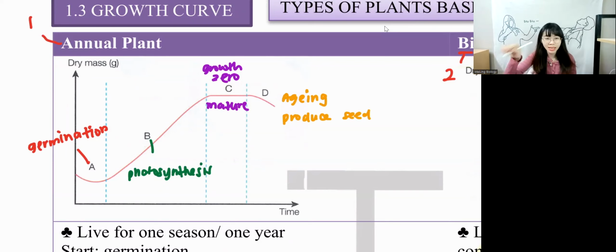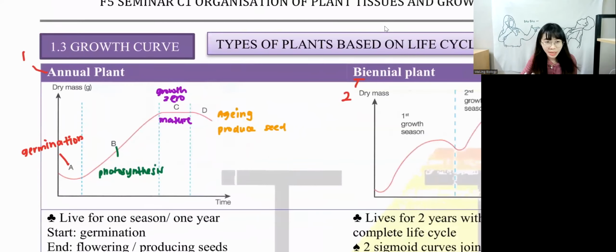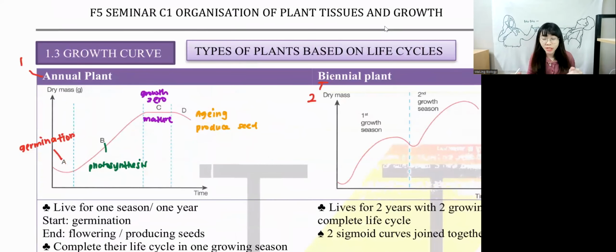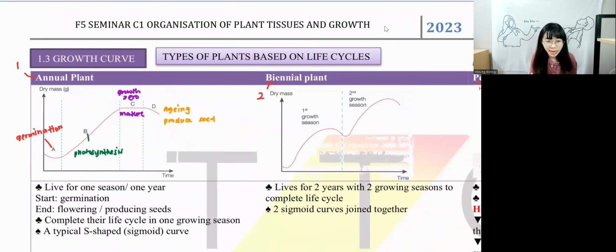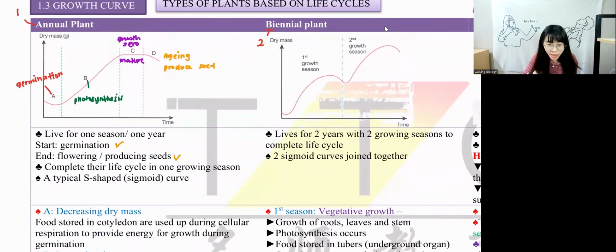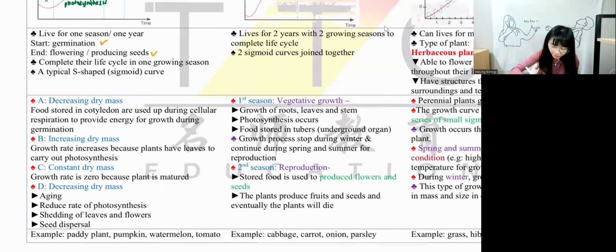This is A, B, C, D. This is in sequence. A is germination, B is photosynthesis, C is zero growth, D is aging process. In exam, they will ask you based on A, B, C, D. You have to remember this. Okay, why do we call this an annual plant? Because the starting point is germination. The ending point is to produce seed. And the explanation I've written over here already. These are the 4 points that you have to know.